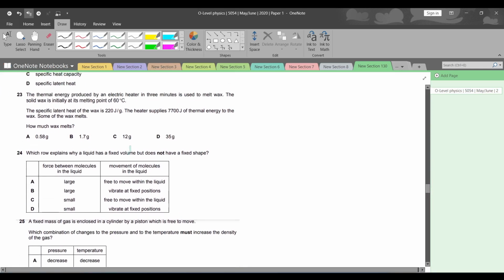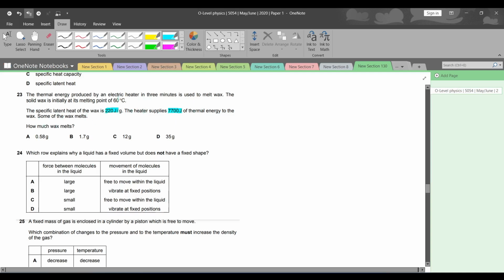Question number 23. The thermal energy produced by an electric heater in 3 minutes is used to melt wax. The solid wax is initially at its melting point of 60 degrees Celsius. The specific heat of wax is 220 joules per gram. The heater supplies 7700 joules of thermal energy to the wax. The total thermal energy is 7700 joules. The specific latent heat of the wax is 220. Some of the wax melts.